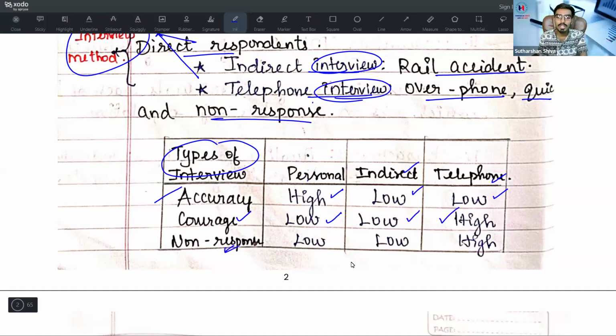Then the next one is non-response. Under personal interview, non-response is very low because we have a personal connect with that person, personally interviewing them. Whether they respond immediately or not, we can easily see. Indirect measure also, it is very low. Telephonic interview, non-response is high.